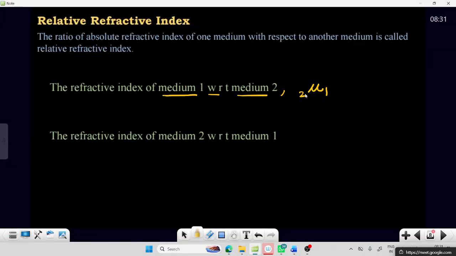Refractive index of medium 1 with respect to medium 2, we pronounce as mu 1 2, which is mu 1 by mu 2.